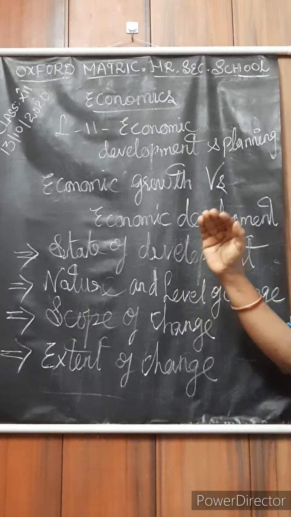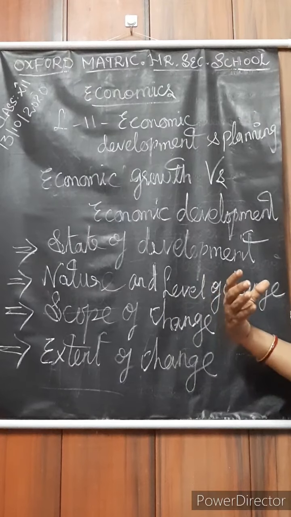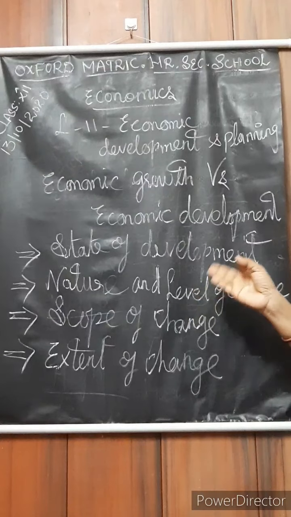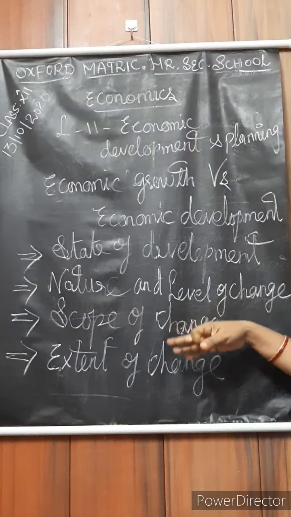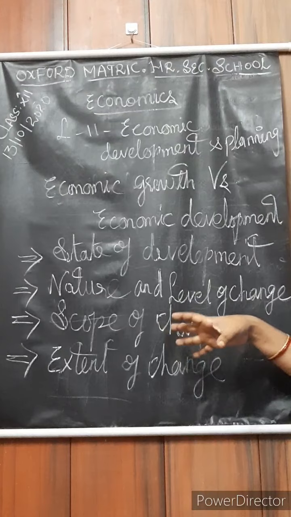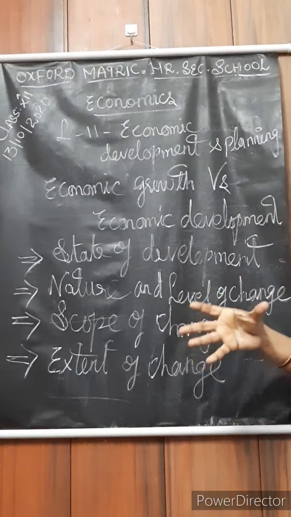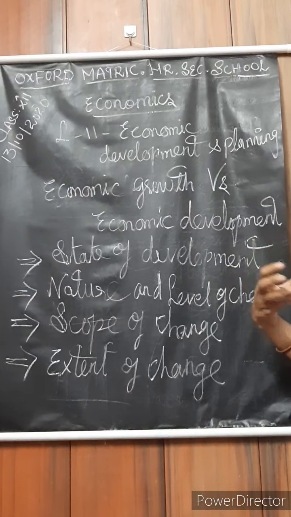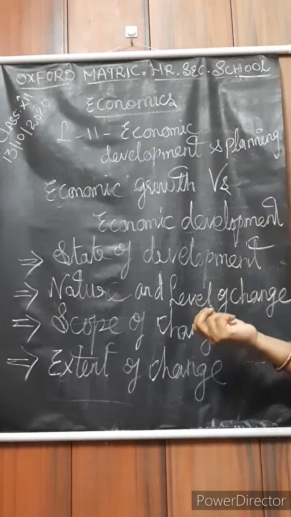Next one, scope of change. Growth simply means more output. But development refers to efficiency in production. We should show our efficiency in production. As I already told you, it deals with the underdeveloped countries. In the scope of change, it is only about showing efficiency in production.